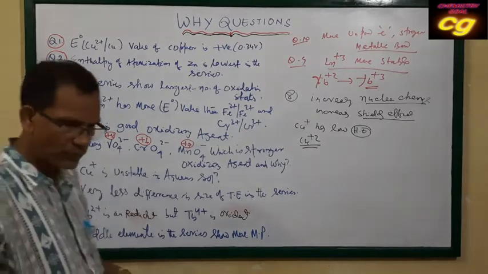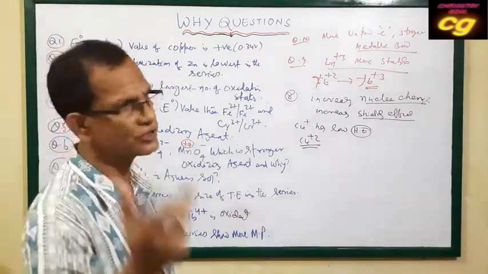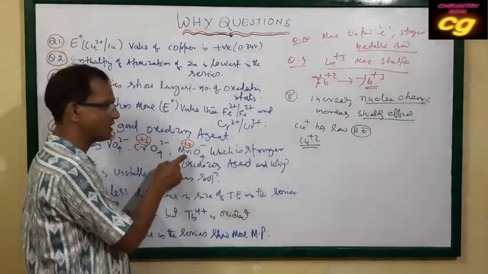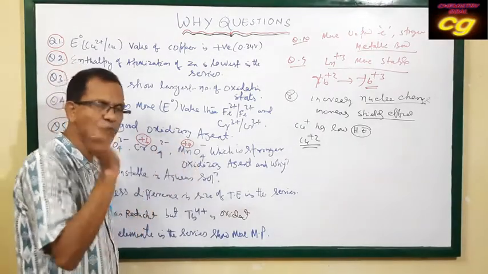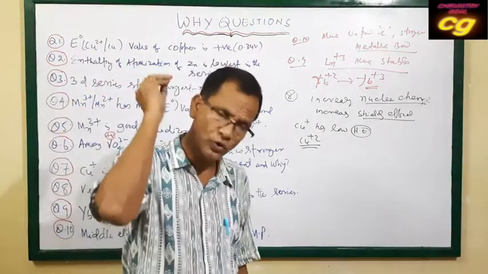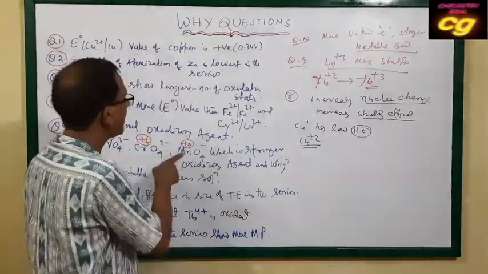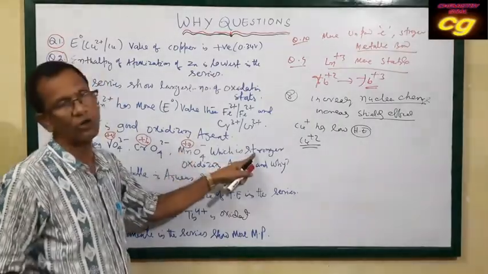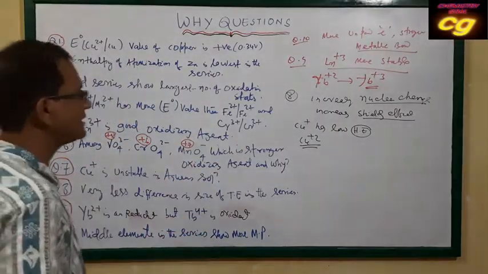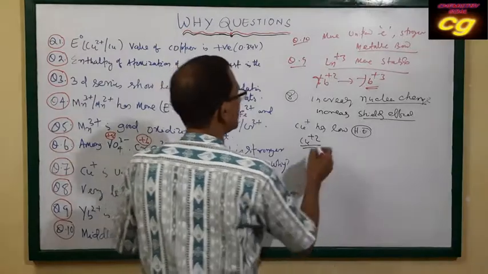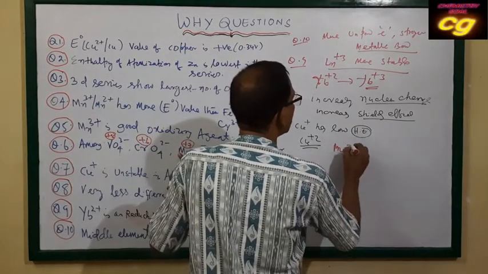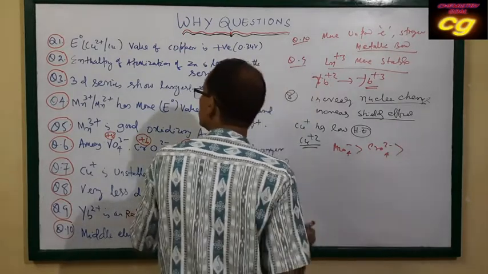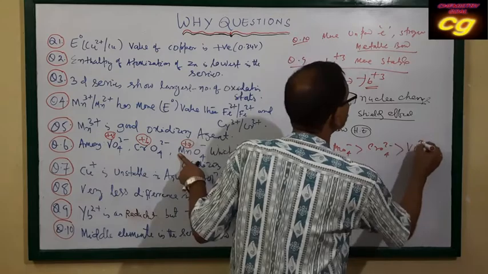Already you know, if a particular ion has a higher oxidation state, it will be reduced. The highest oxidation state of manganese is +7. Highest oxidation state means it will always be reduced, and as it is reduced, it acts as a stronger oxidizing agent. So the order of oxidizing character is MnO4- greater than CrO4 2- greater than VO4 3-.